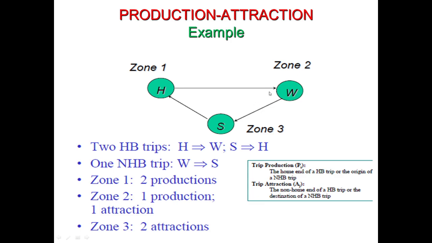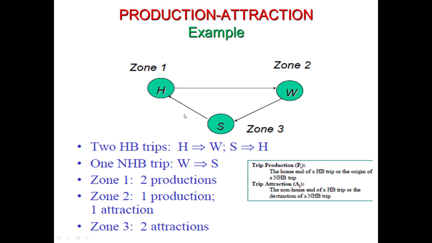Home to work is a home-based trip and this work is the non-home end. So at zone 2 we have one production and one attraction. For zone 3 we have two attractions and zero production. Attractions are in the sense that this end, school, is the non-home end of a home-based trip. This trip from school to home is a home-based trip, and school is the non-home end of a home-based trip.